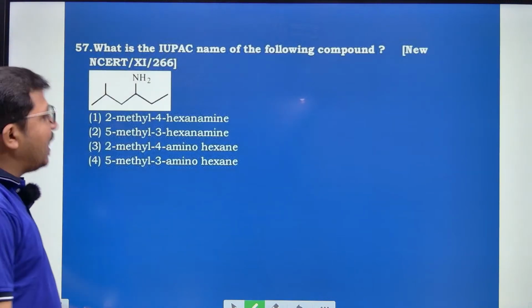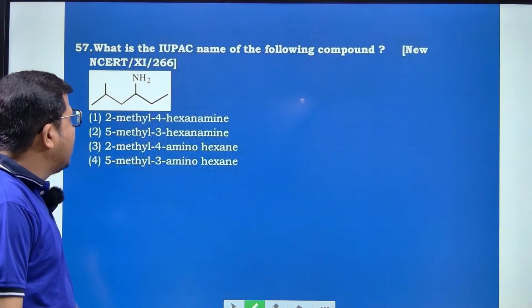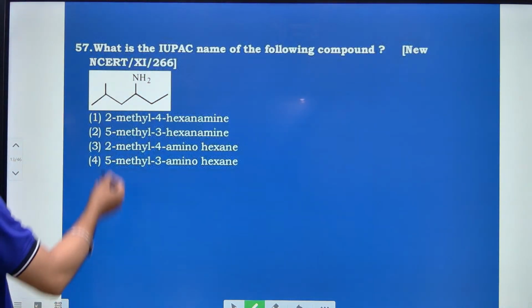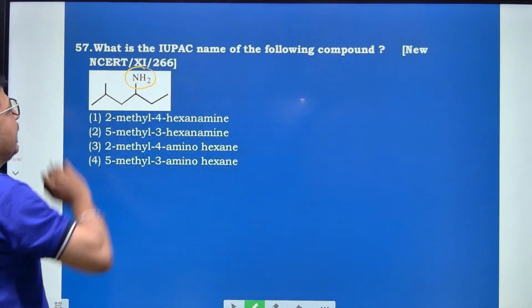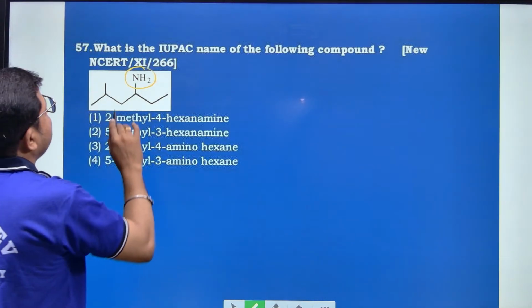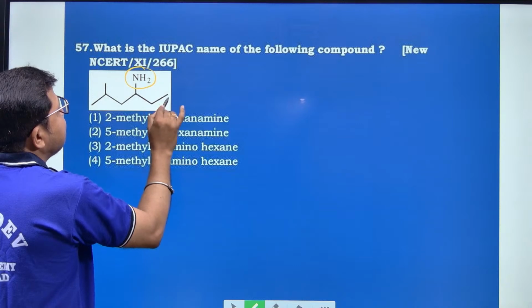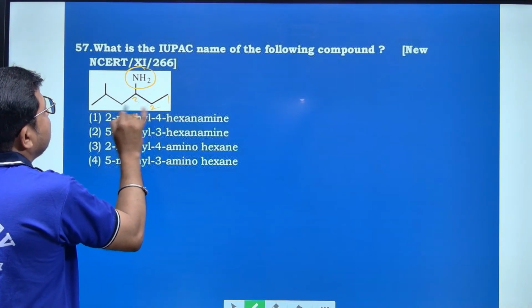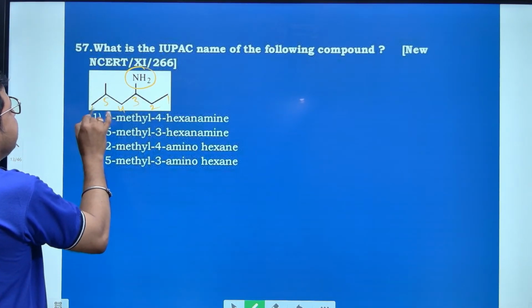And look at this IUPAC nomenclature of the compound. Now this is a functional group, and give the priority to this one, and start numbering from this side: 1, 2, 3, 4, 5, 6.